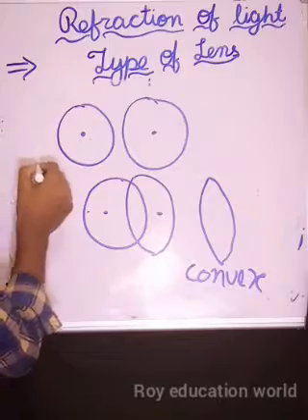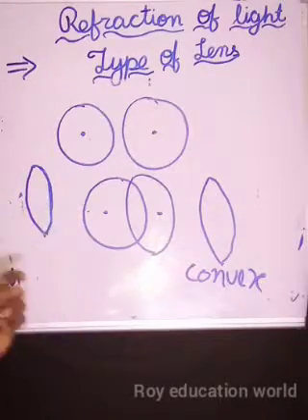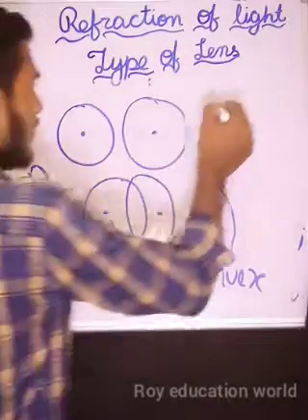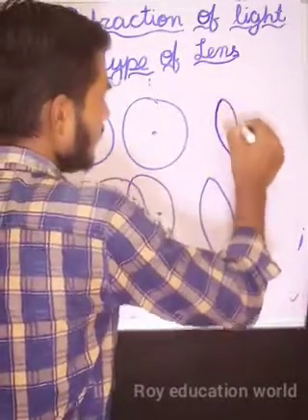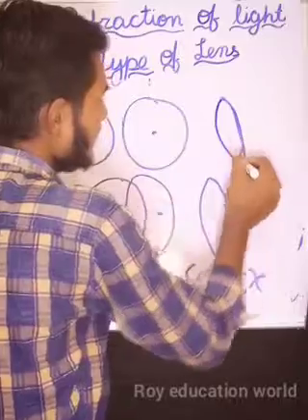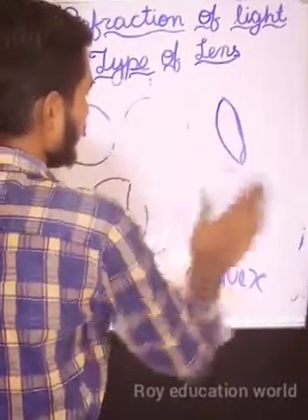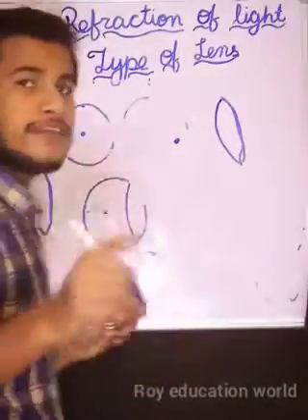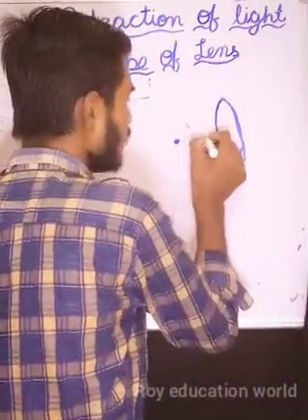Then it also has a center of curvature. See here, it is a mirror and it has a center of curvature, and it also has a focus.